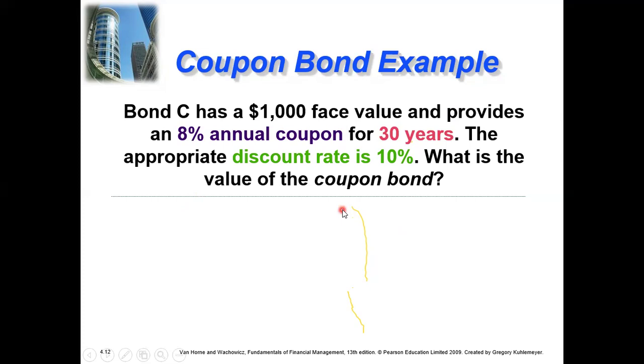We have just seen the formula. We will apply the values in that formula. So out of this question, what would be the value of capital I? Capital I is 8% of 1,000. That means $80. $80 would be used as capital I. Small n is 30, the time period is 30. Discount rate small k is 10%. So we can calculate V by applying that formula.